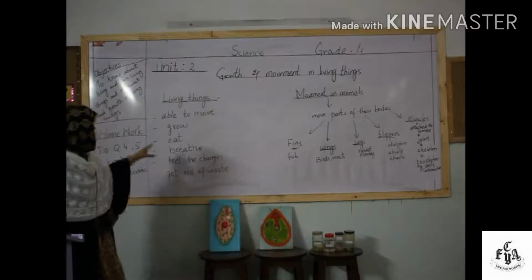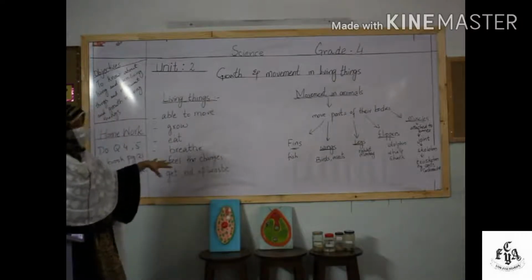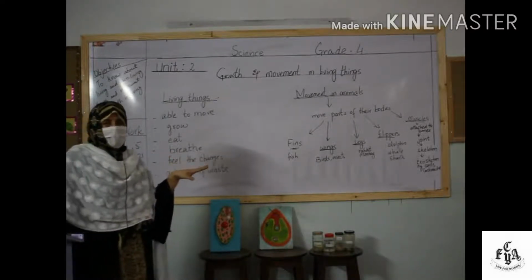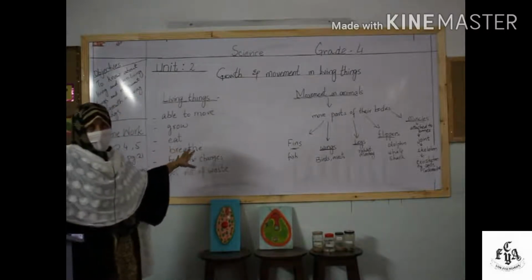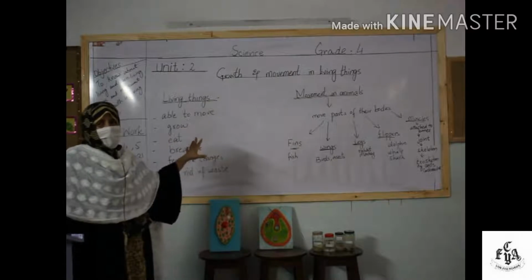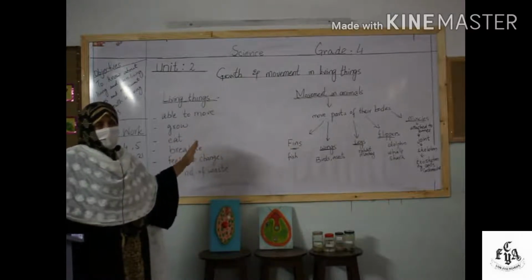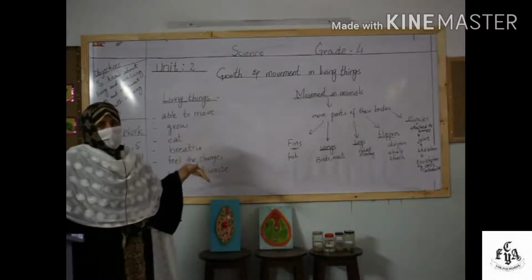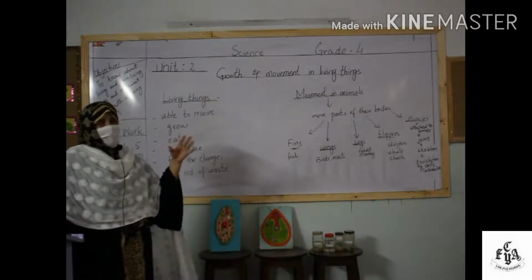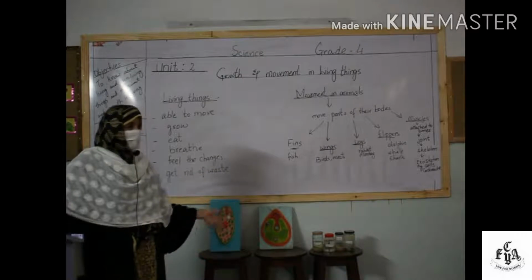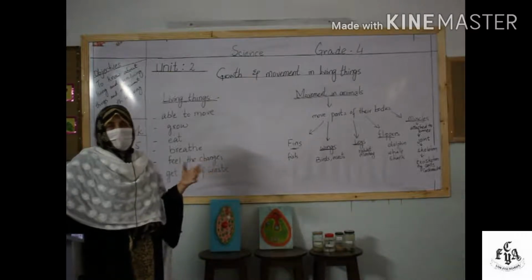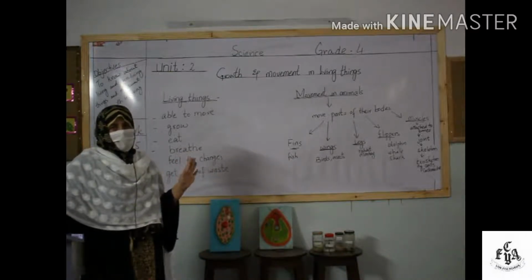Okay, so these are some of the characteristics. Apart from them, there are some other characteristics as well, but these are some of those which we have discussed, so that you can easily understand what are living things and what are non-living things. All these characteristics you will not find in the non-living things. Non-living things are these tables or chairs or the walls or a lot of other things, right?